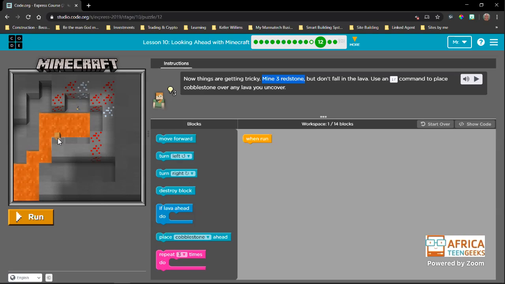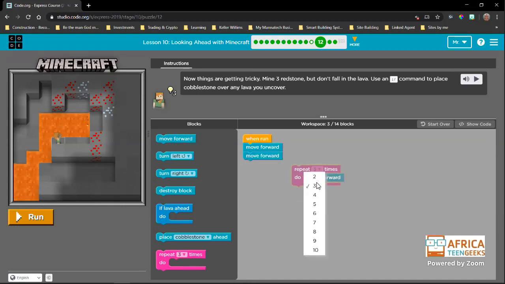The first problem is we need to move Alex from there to be in front of the redstone, because Alex needs to break that block. So we're going to say move forward. Now, there are 2 ways we can do this. We can either say move forward twice, or we can put move forward inside a repeat block.